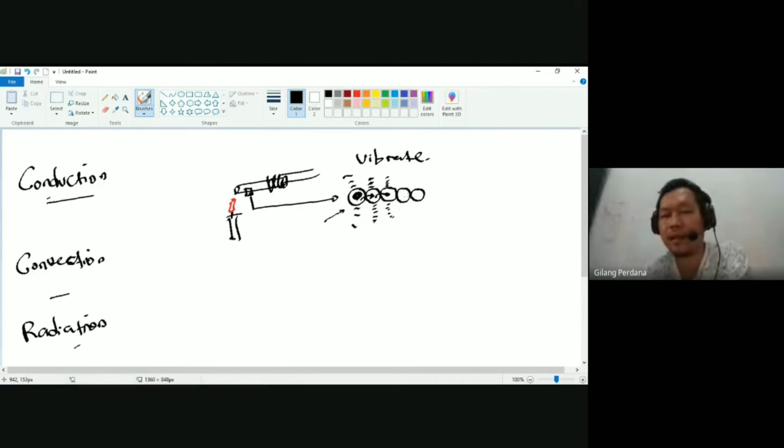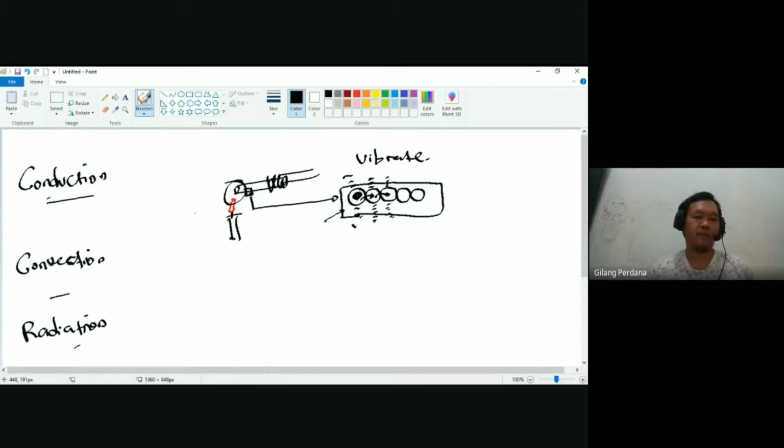It keeps doing this again and again to other particles. And what happened next? All of these particles heat up. So that's what happens in conduction. That's why your hand will feel hot, even though only one side of the metal rod is heated by the fire. So conduction often happens in solids.